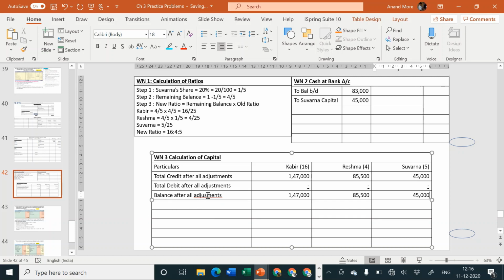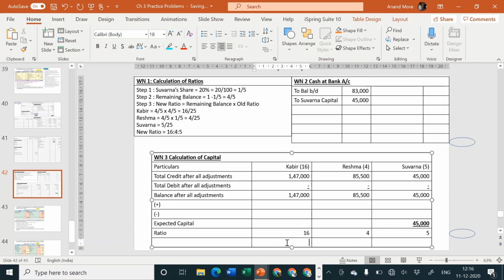Then we'll write ADJUST. Then we'll write some amount to be added from current account or some amount to be deducted from capital account and transferred to current account. So what we'll get is expected capital. How much is expected capital? That is not known. We have calculated the ratio. New ratio is how much? Just now we have calculated 16 is to 4 is to 5. Now the basis is not given. In that case we will consider the basis to be equal to the new partner's capital. That means we are going to consider 45,000 of Suvarna as our expected capital.